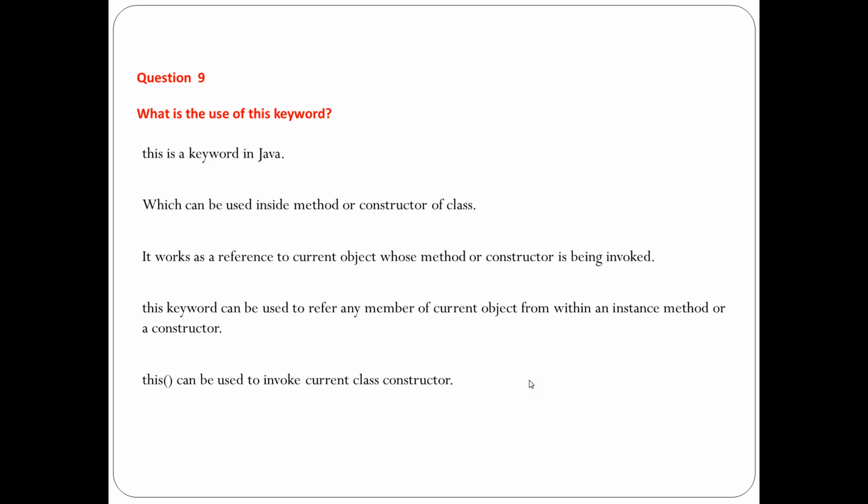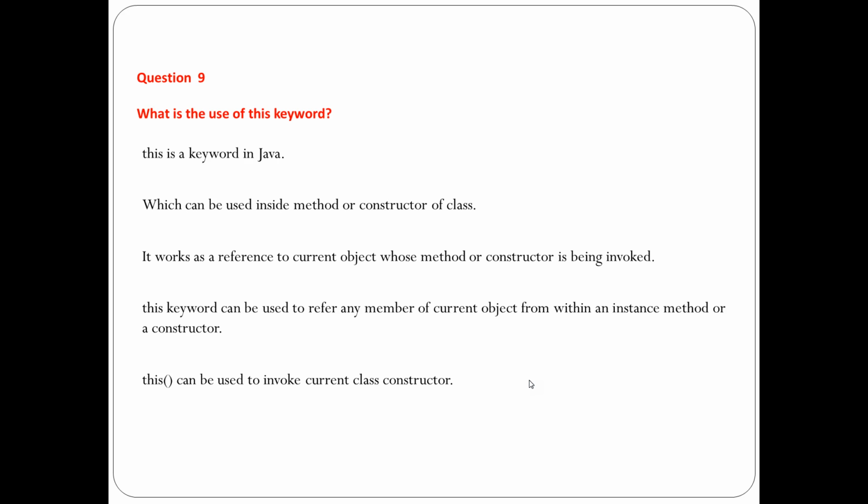Now the next question is about the this keyword. As I told you, this is a keyword in Java which can be used inside a method or a constructor, and it works as a reference to the current object. Instead of referring to an object name, we can refer to the current object whose method or constructor is being invoked. This keyword is used to refer to any member.